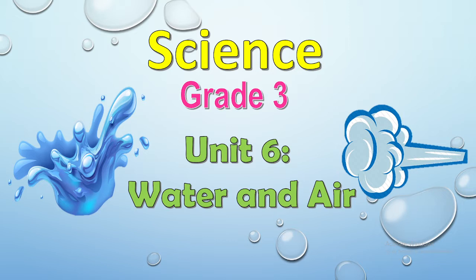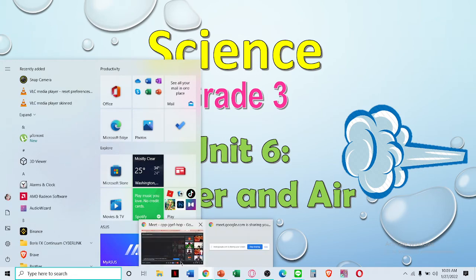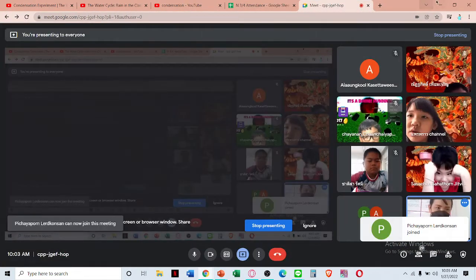Another example is when you blow dry your hair after taking a shower, when your hair is wet. And then after some time, even if you don't blow dry, even if you are just sitting, later on your hair will dry up because the heat from the surroundings, the warm wind or the warm air, will make the water from your hair evaporate. That one is also evaporation. See, evaporation is always there, everywhere.